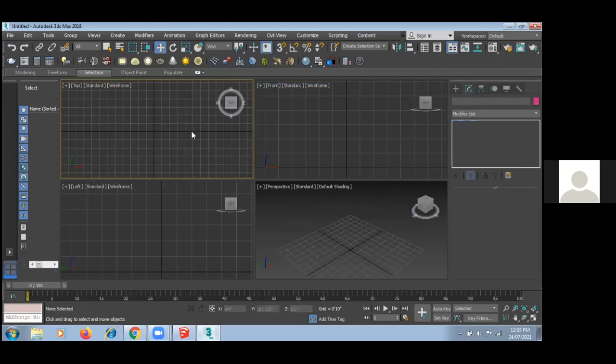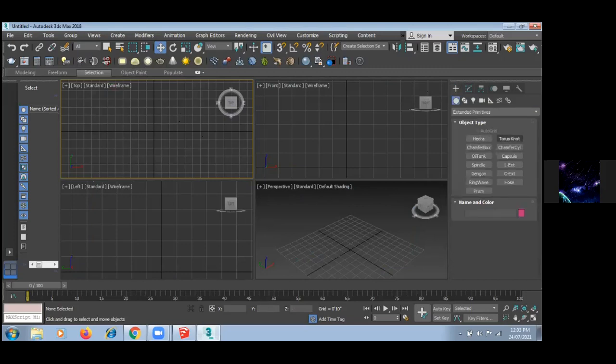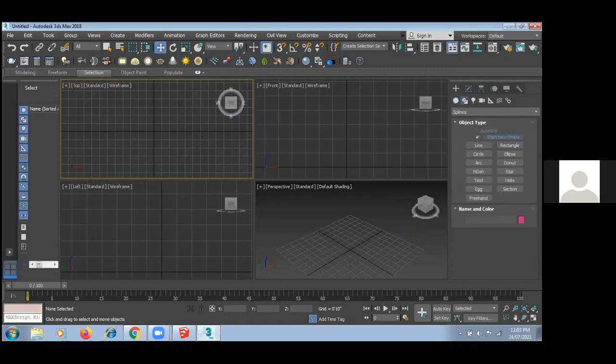So guys, understood what is the difference between Google SketchUp and 3D Max? Yes, sir. Okay, now here I have 2D shapes also, right? Like we saw in Corel and Photoshop, and maybe in Google SketchUp, we have line, circle, polygon, rectangle. So here also we have the same. See, you can always see I am working in top view and front view, not directly in 3D view.